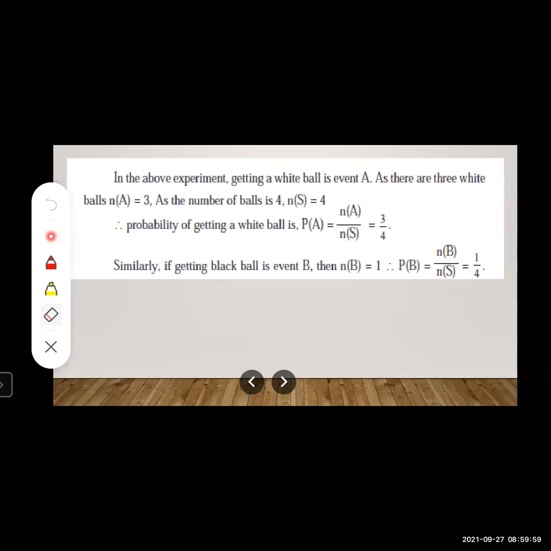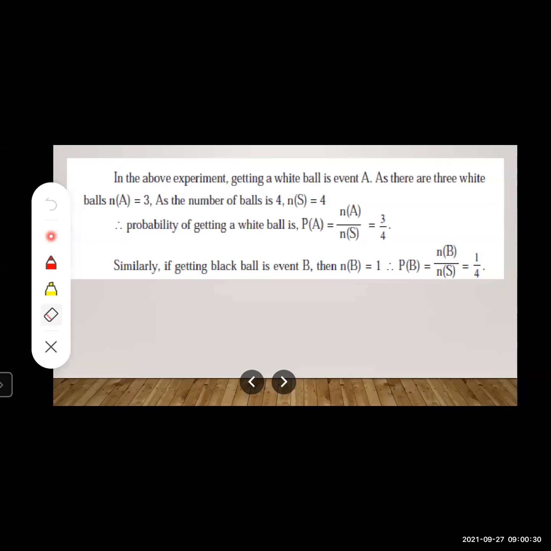Our expected or favorable outcomes you will write in terms of event A. Understood? So how many white balls are there? 3. So you will write n(A) as 3. What are the total outcomes? How many balls are there in total? 4. So that you will write as n(S). So the probability of getting a white ball is equal to 3 upon 4.